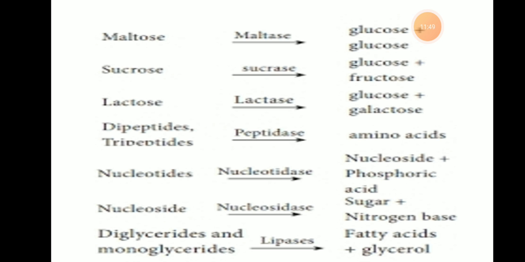Actually, this small intestine has some reactions, meaning the intestinal juice consists of the small intestine, and how to perform such types of reactions. Also, pancreatic juice, which is secreted and poured into the small intestine, also contains such types of reactions, and collectively this is the physiology of digestion which takes place in the small intestine.